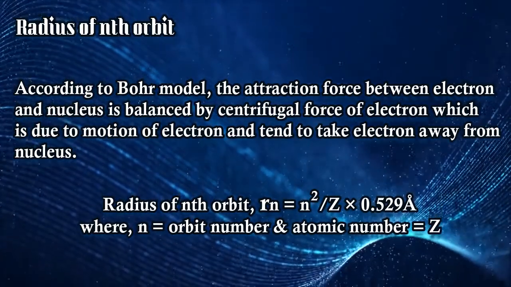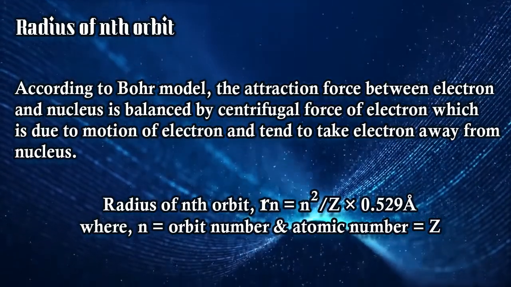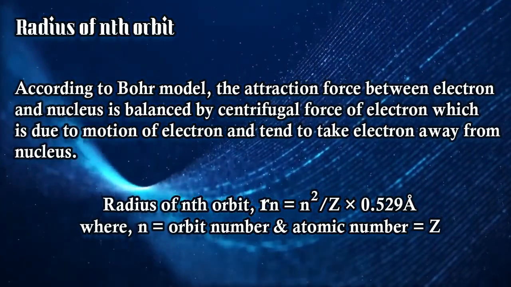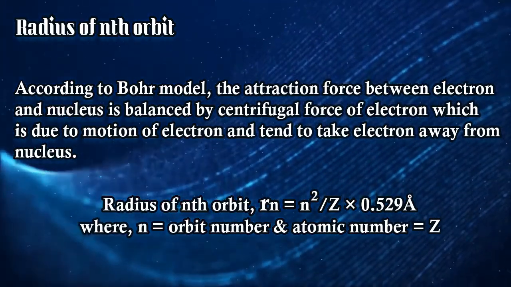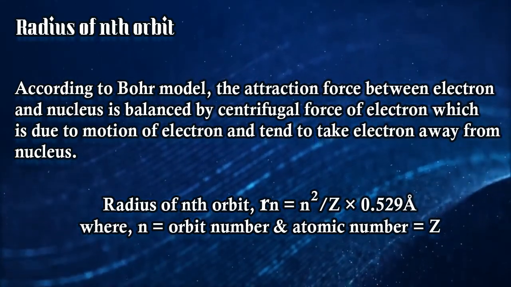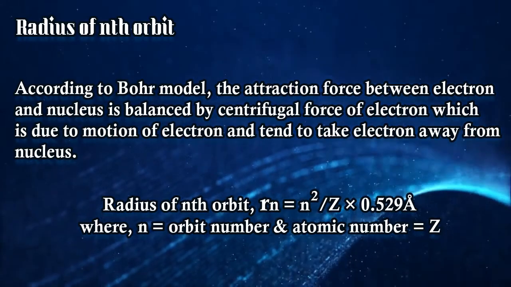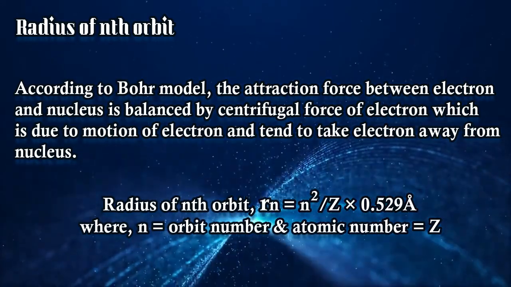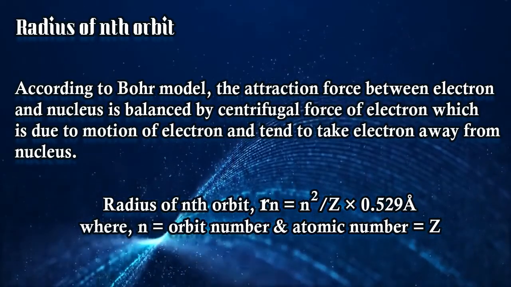So suppose we are going to calculate it for hydrogen, then what will we write for the third Bohr orbit? It will be R3 is equal to 3 square, means 9, divided by 1, which is the atomic number of hydrogen, into 0.529 angstrom.